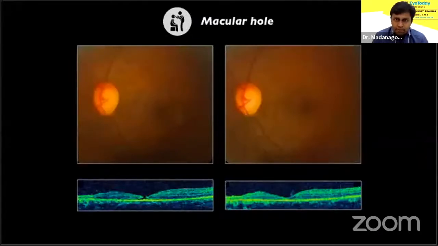Presented with macular hole after workplace injury, one can see that the hole is rather small. He was observed, and in 3 weeks, the hole had closed by itself. So, in young people with formed vitreous, there is no harm in waiting for some time before surgery.